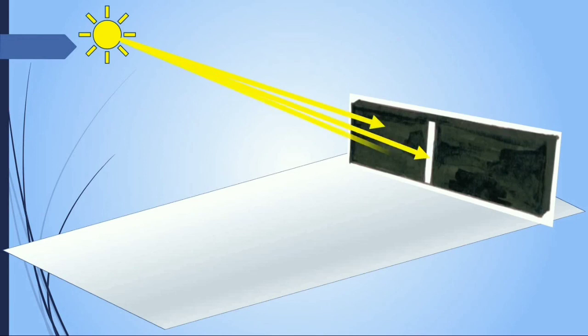The sun is the source of light. Light falls on three places, but the light that falls on the mirror strip, on the gap at the middle, only that gets reflected on the paper like this. We can see now that light is traveling in the form of rays.